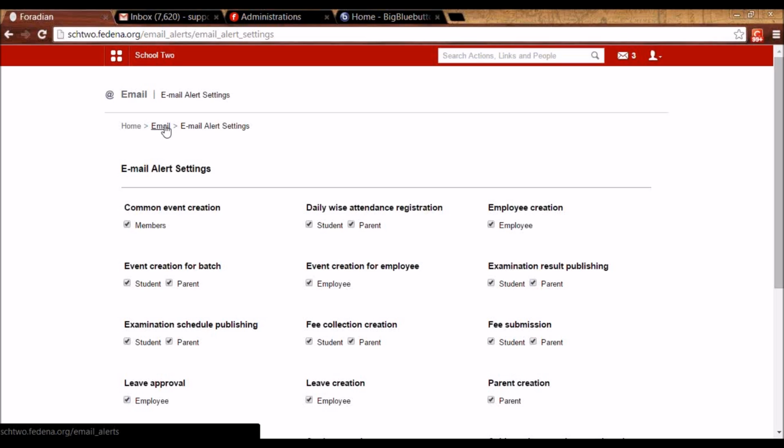For example, whenever examination result is published, in this case, both the student and the parent will be getting a mail on their personal mail ID. So you can check to whom you want to send the mail from here.